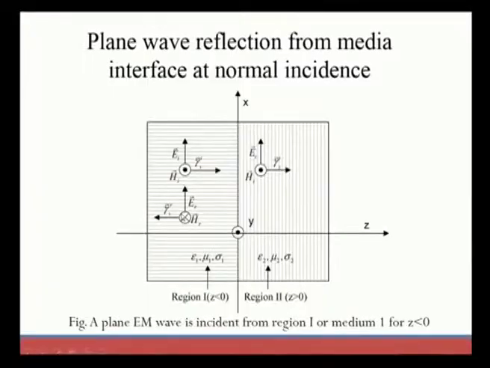Both are perpendicular, or normal, to the interface. These are the parameters that we know already: epsilon 1, mu 1 and sigma 1 for region 1, and epsilon 2, mu 2 and sigma 2 for region 2.